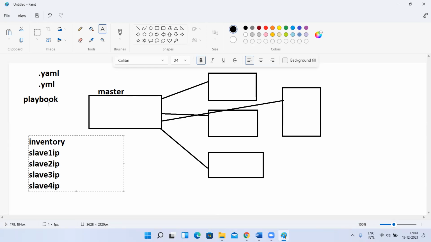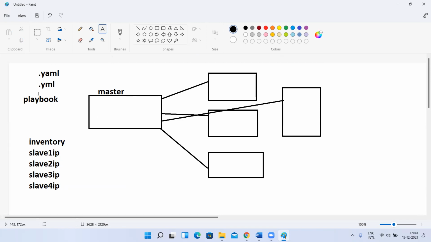Whenever my playbook wants to communicate with these IP addresses, it communicates through SSH. For that, I already made the communication. But again, I'll write those IP addresses in the inventory. Now whenever I execute a playbook, it is going to execute on all the IP addresses mentioned in the inventory. So what does the inventory contain? The inventory contains the IP addresses of our slaves. Next, the playbook contains the actual tasks we have to perform. Understood, guys?